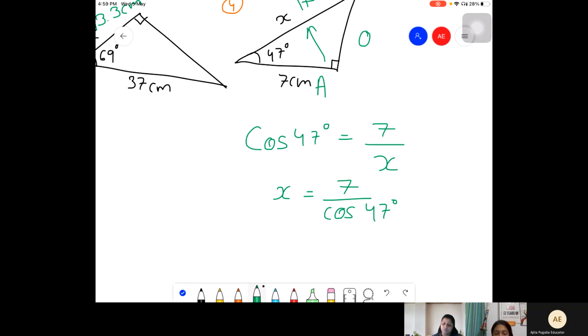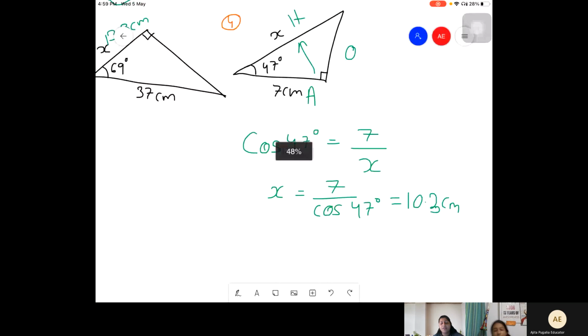So how will I find out the value? 7 divided by cos 47 directly on your calculator. 10.264. So 10.3 centimeters.